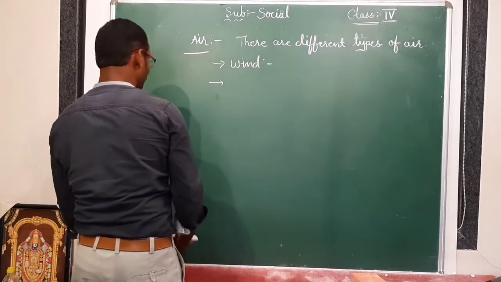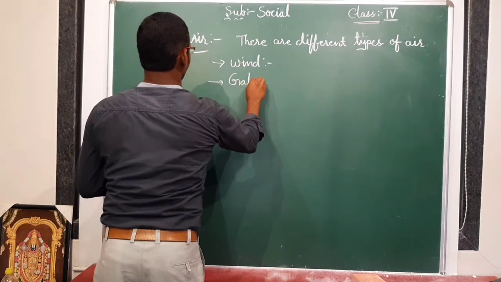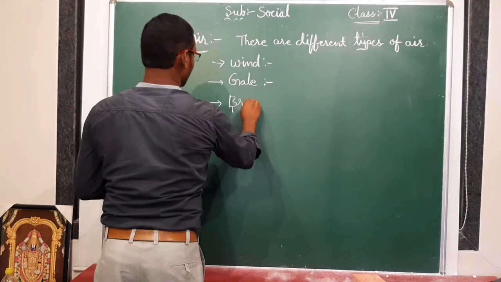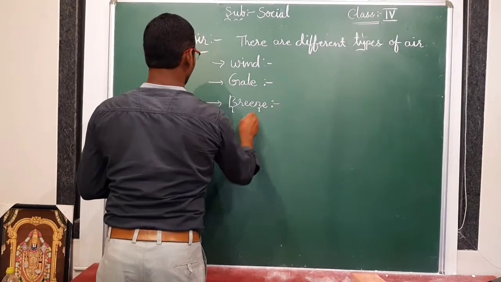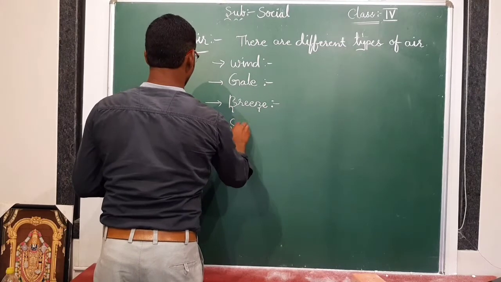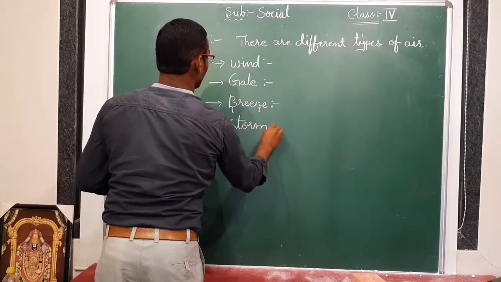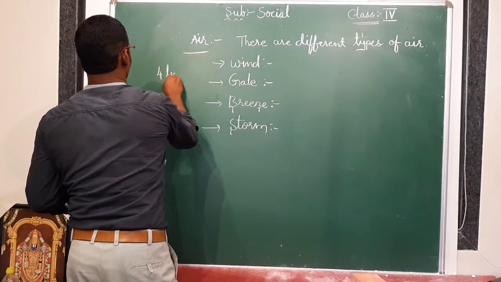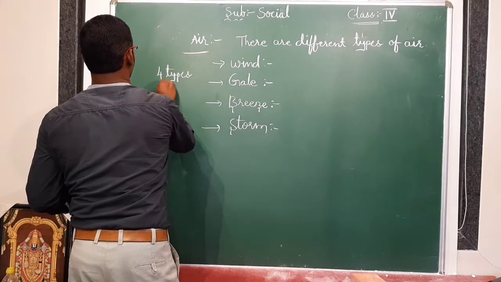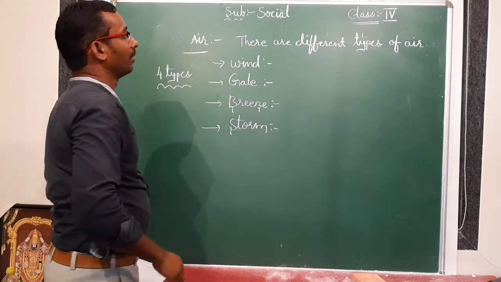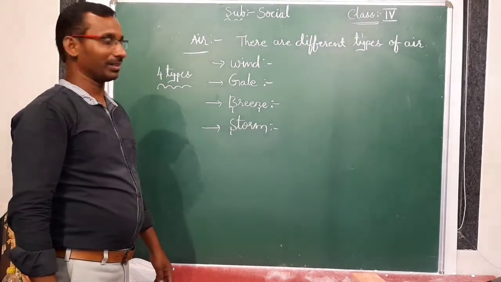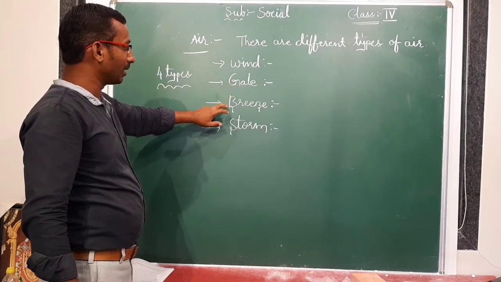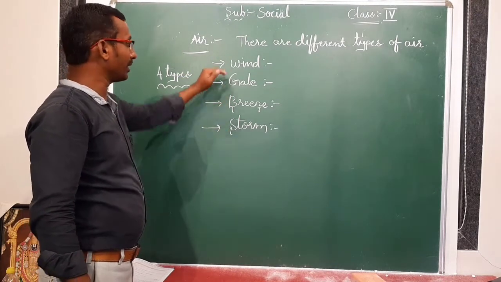Second one is gale. Third one is breeze. Fourth one is storm. These are the 4 types. How many types are there? Four types of air are there. So they are wind, gale, breeze, storm. So what is the wind?